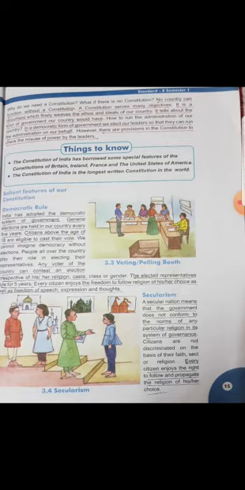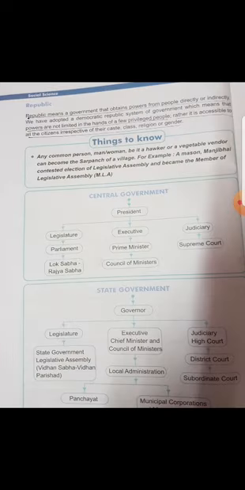Now turn your page, page number 16. Republic. Republic means a government that obtains powers from people directly or indirectly. We have adopted a democratic republic system of government, which means that powers are not limited in the hands of a few privileged people.